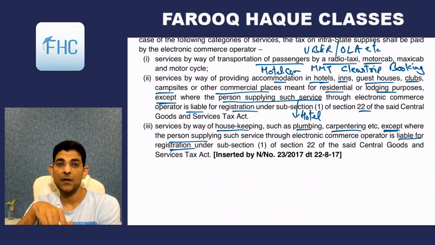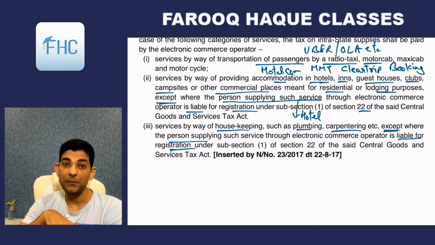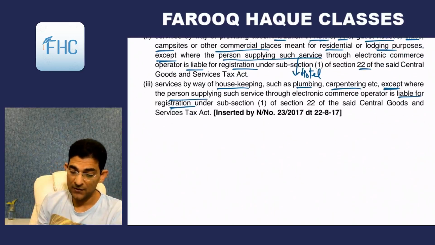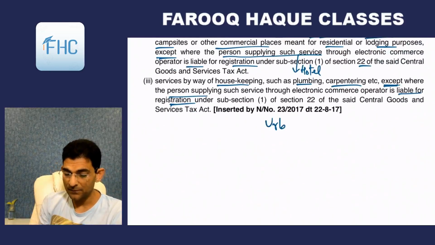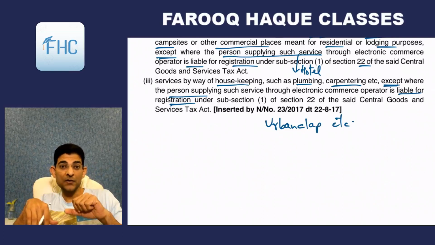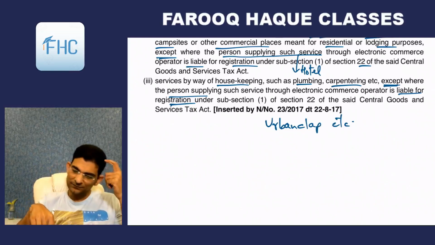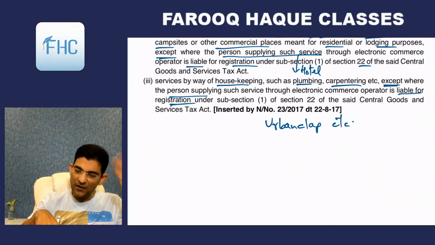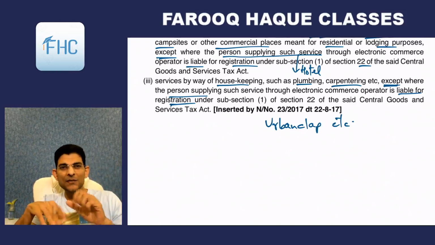But if they are very small and don't have turnover above the threshold limit and don't require registration, then the ECO will pay tax. So there are sites like Urban Clap, etc., who supply these kinds of laborers, or you can say professional services, plumbing, carpentering, garden keeping, and so many others.